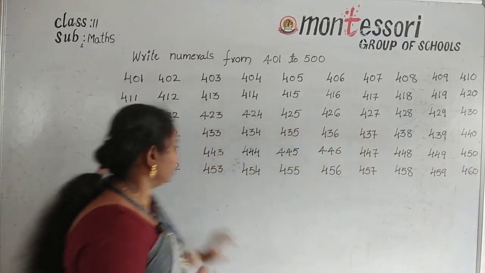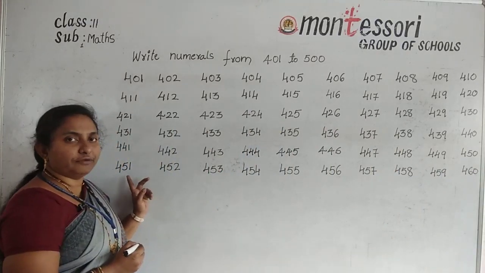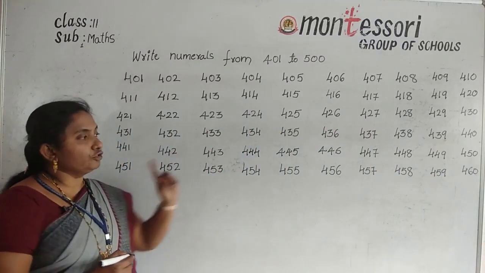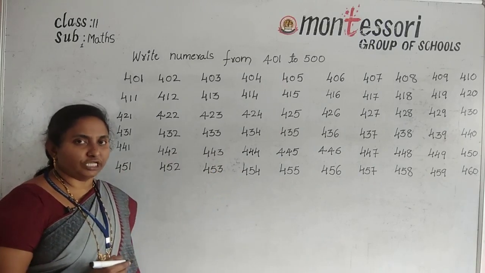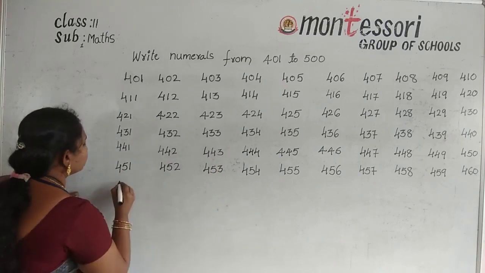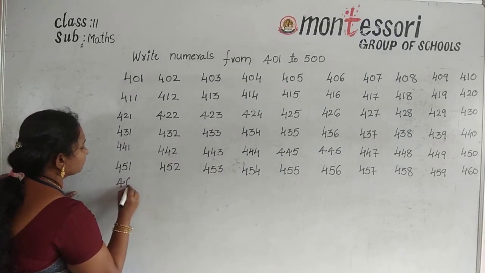Okay, understood all of you? These are the numbers from 451 to 460. Now I'm going to write here 461.